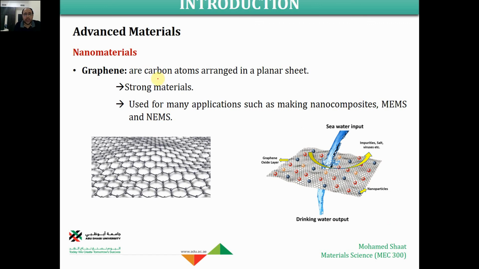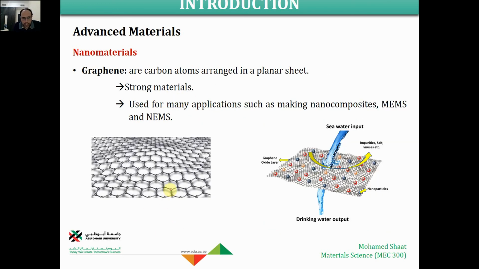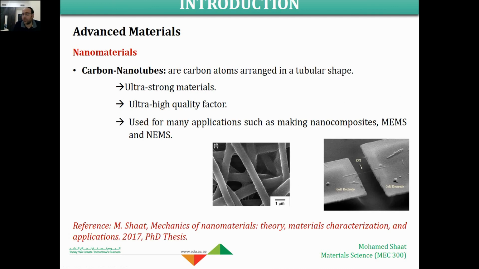Also, graphene sheets are carbon atoms arranged over planar sheets. So simply, just to understand the carbon nanotube, as shown here, this is a carbon atom, this is another carbon atom, and so on, to form a unit cell, and then you repeat these carbon atoms over a sheet. So this gives us a graphene sheet. If we make this sheet in a tubular form, if we just turn it into a tube, we end up with a carbon nanotube.